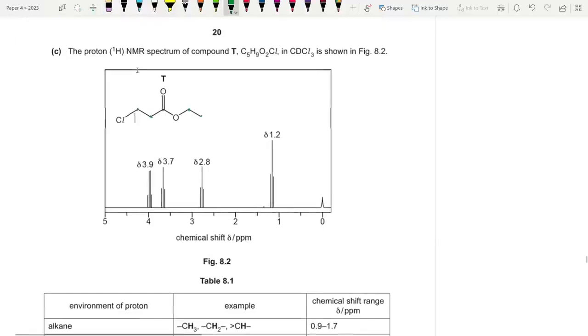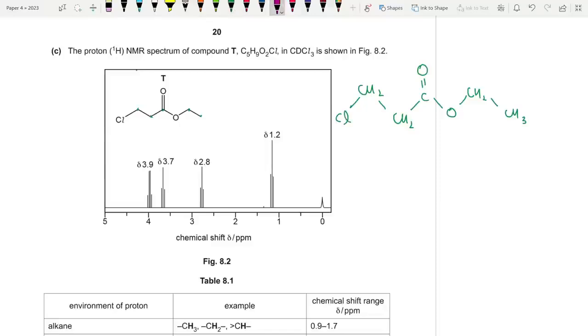Okay, so compound T. I'm going to draw compound T here. So I have CH3 at the end. Then I have CH2 over here. Then I have this oxygen followed by this carbon with this double bonded O, another CH2 followed by another CH2 followed by a chlorine atom over here. So I'm going to color code them. Yeah, proton NMR. So this is a unique environment.